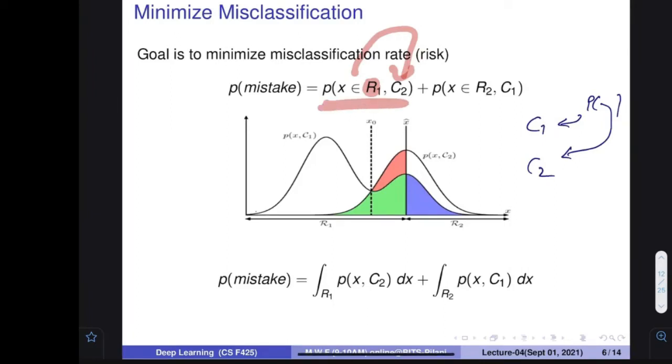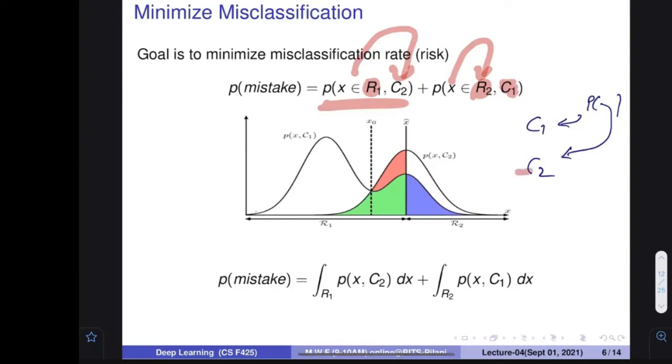Similarly, I am going to pick an item from R2, meaning the second category region. Why am I saying R? Because any item that you have would be represented with features. You extracted features in such a way that for all items from category 2, and now you are picking a particular item and want to understand the probability that your system is going to say it is of category C1.